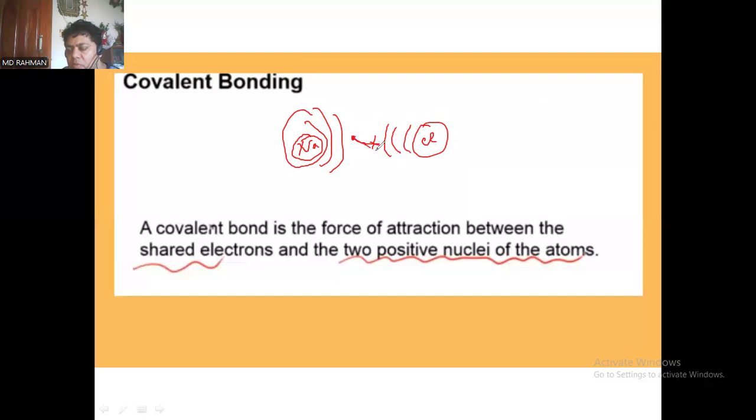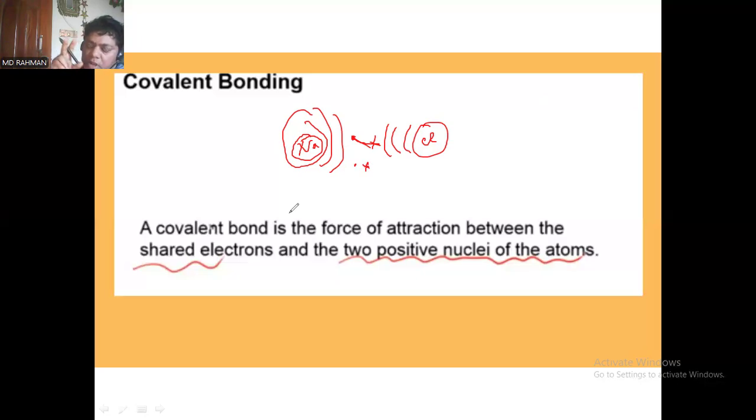So this formation will be shown between the two elements, as in how the dot and cross model is formed. In forming a covalent bond, there are a few fundamental particles to be maintained by both nuclei or both atoms. This is the secret.